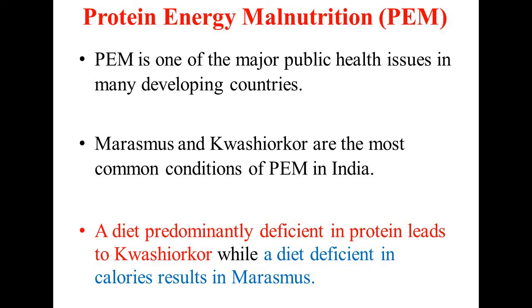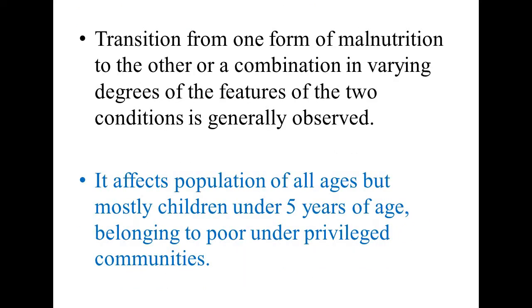PEM is one of the major public health issues in developing countries. Marasmus and kwashiorkor are the most common conditions of PEM observed in India. A diet predominantly deficient in protein leads to kwashiorkor, while a diet deficient in total caloric intake results in marasmus, means it requires all three types of food constituents, that is carbohydrate, protein and fats in appropriate amount.